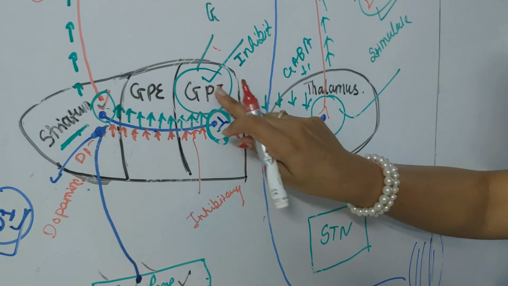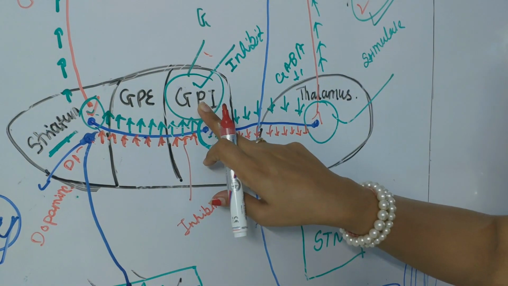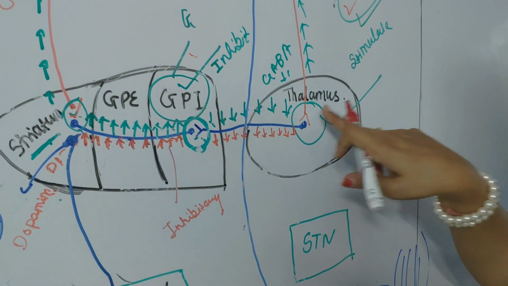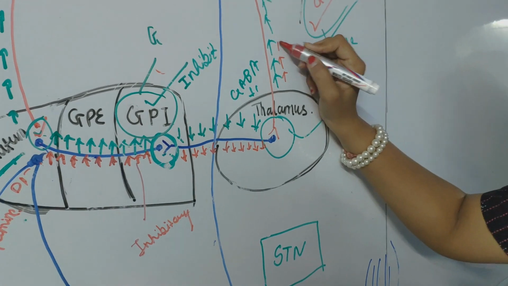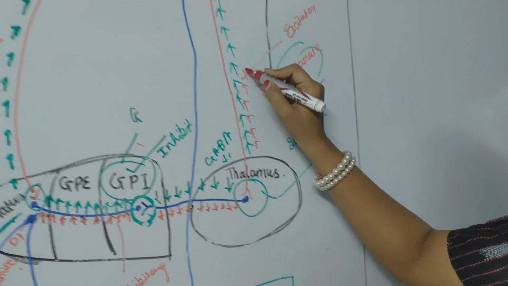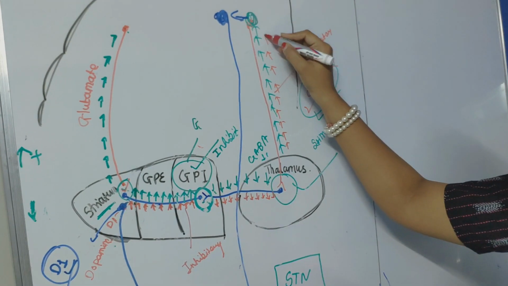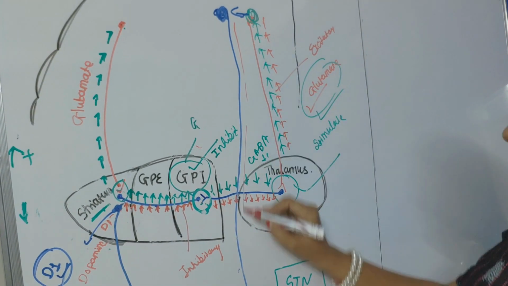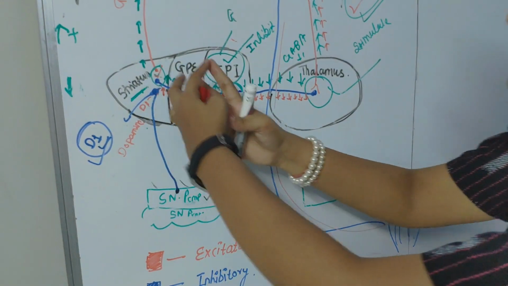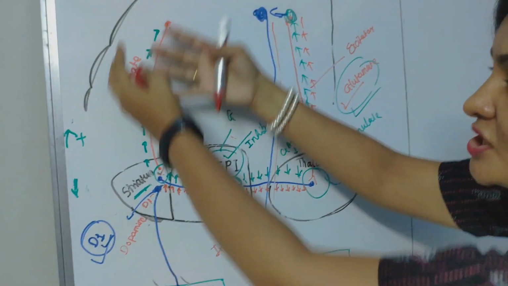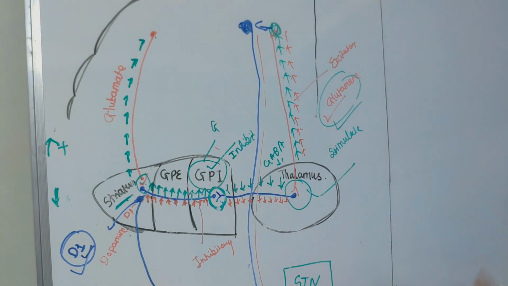So it is not able to inhibit this thalamus. So thalamus will be excited and excitatory signal will be sent to the cortex and the movement will be facilitated. Fine. So by this way the dopamine also helps this cortex to facilitate the movement.